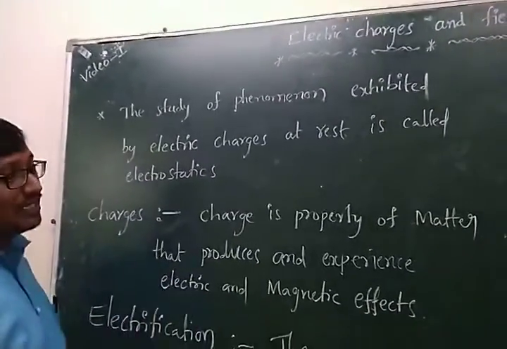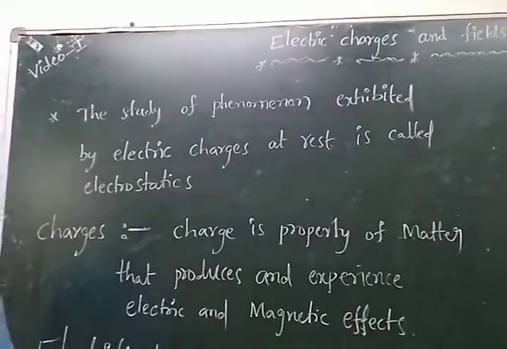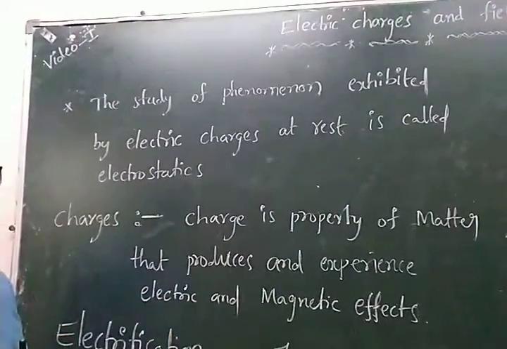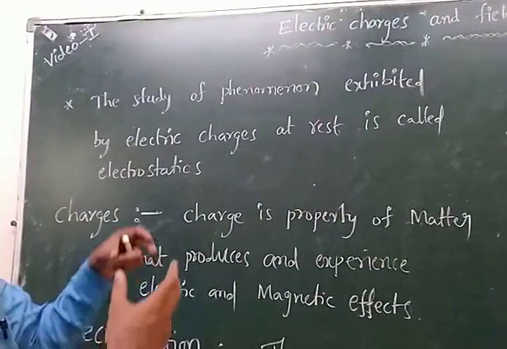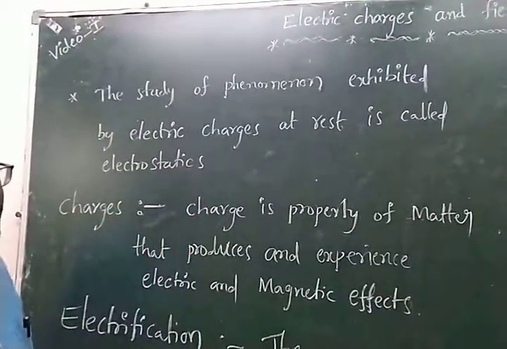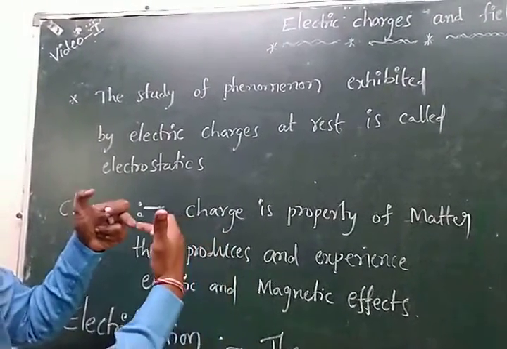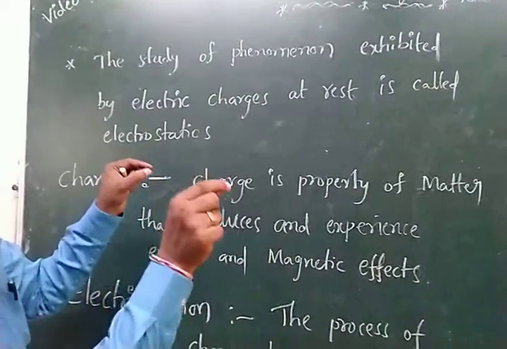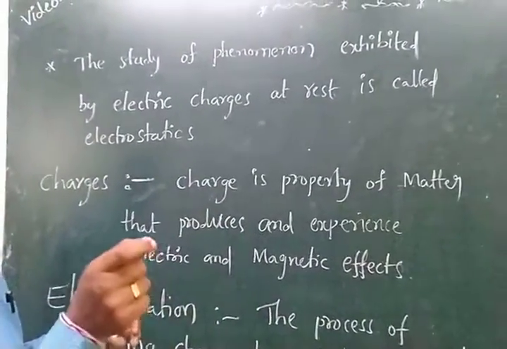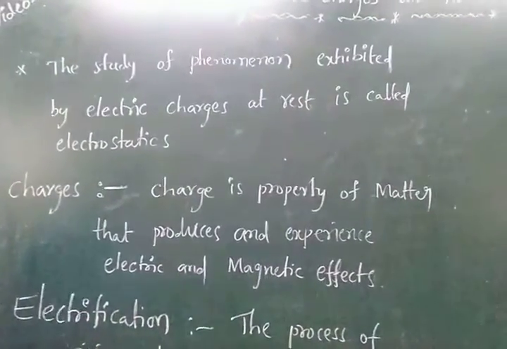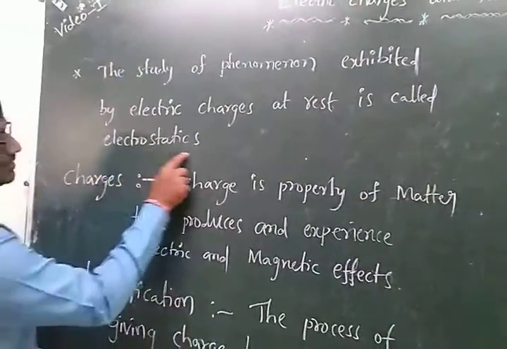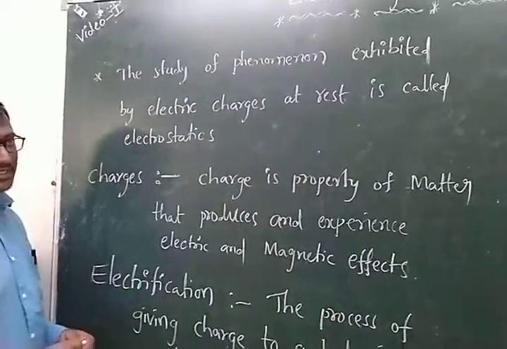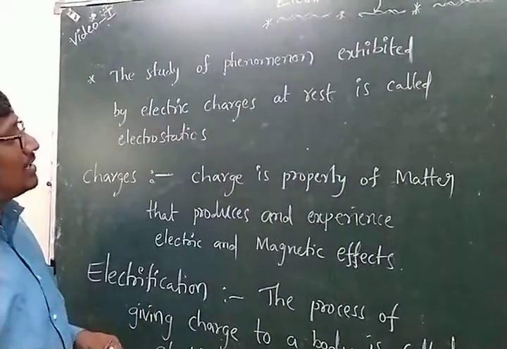Already we said thunderstorm, when two clouds are at rest, two clouds can crash or the force can be extracted. The charges are initially at rest. That is called electrostatics.